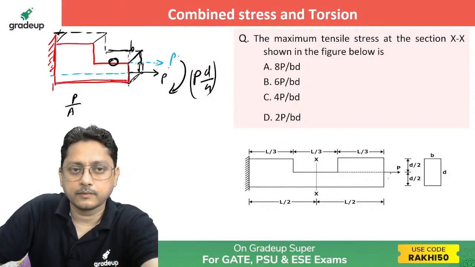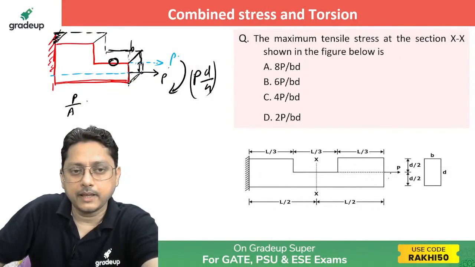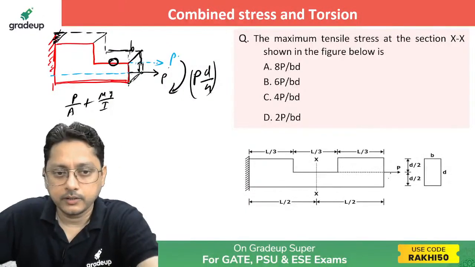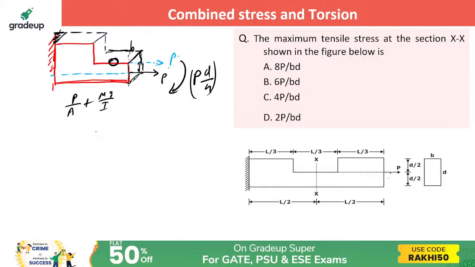Now P by A, plus this moment also will produce tensile stress, which is nothing but My by I. So just solve this one. What is the P value here? P divided by area, and the area is B into d by 2. Then plus, what is the moment? That's P d by 4. What is the fiber distance from here? The fiber distance is d by 4 once again.